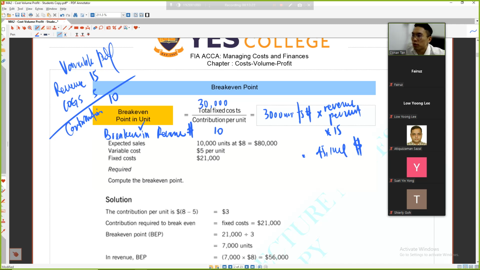Contribution per unit means how much you earn per unit. If you are earning 10 and you need to cover 30,000 cost, I know I need to sell 3,000 units.